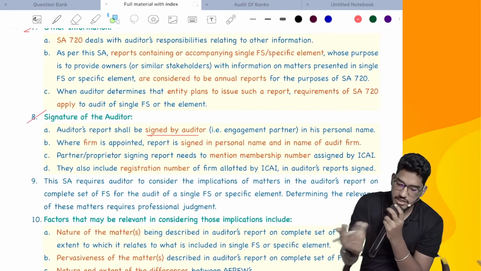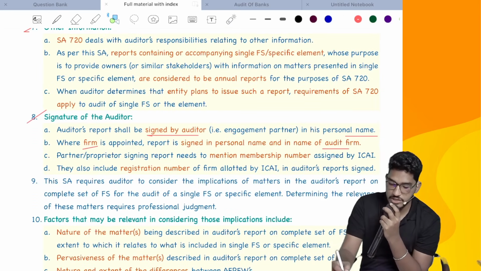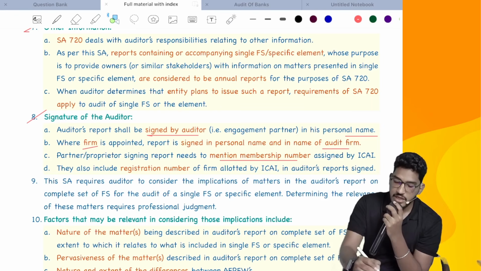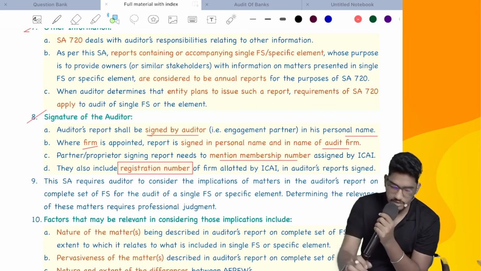Next, after all this, it should contain the signature of the auditor. So the audit report shall be signed by the auditor in his personal name. If he is getting appointed in the name of the firm, you have to mention that also. You have to mention your membership number, and along with that you should also mention the UDIN. They should also include the registration number, and even the UDIN is required to be given here.